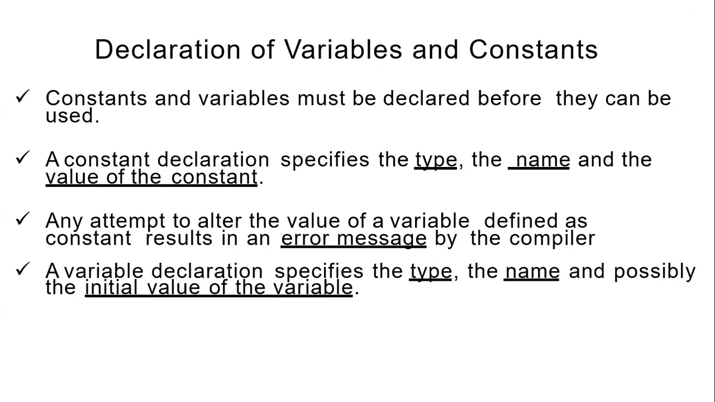A variable declaration specifies, yes, how do we declare a variable? Type, data type, name of the variable, followed by the value. Mentioning the initial value is a good practice for a variable. Let's see an example of it.